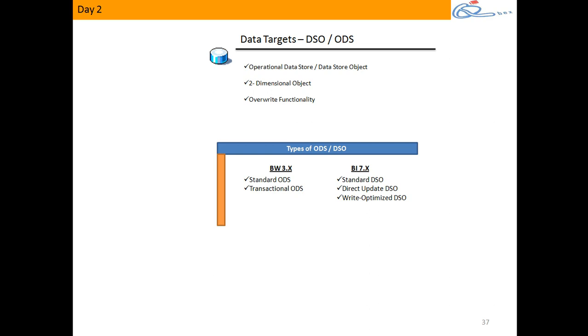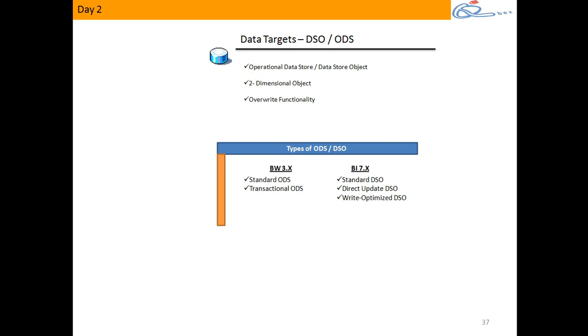And the major point of ODS is that it works with overwrite functionality. When I say overwrite, let's say I have a record in the source, I load into BW. If I load the same record again to BW, how many records will I have, 2 or 1? In ODS I'll have 1, because of the same key fields, primary keys, it overwrites that. Whereas a cube adds up.